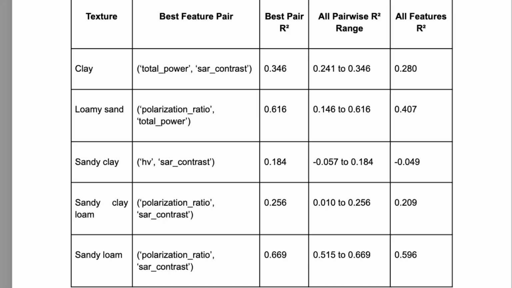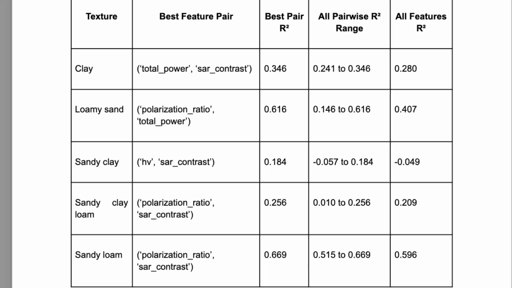Here again, 0 means there is no learning, 1 means it perfectly predicts everything. In this table, I show which pair of features was best for each soil type, depending on the best R square that the pair achieved. The full range of R square values I saw for all possible pairs is also shown.